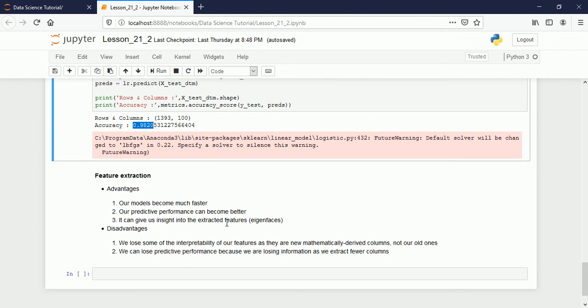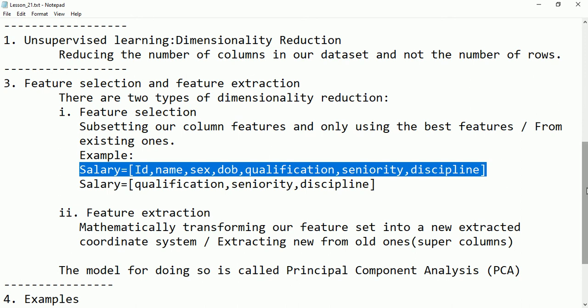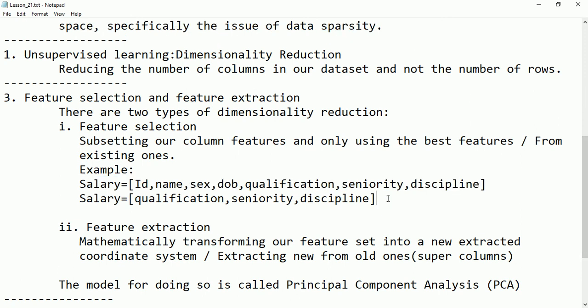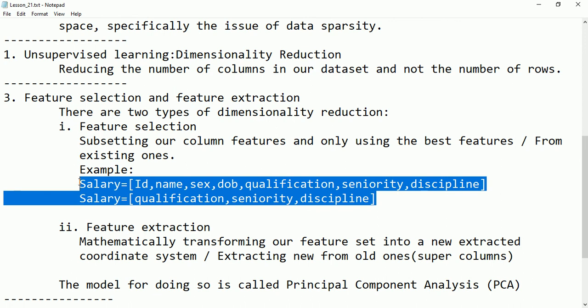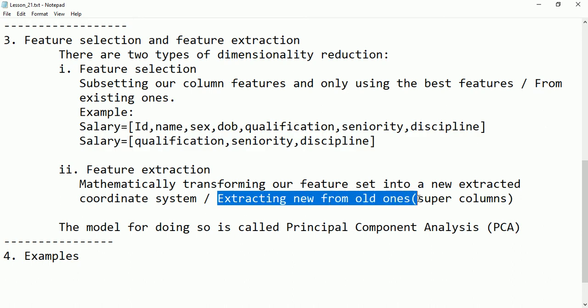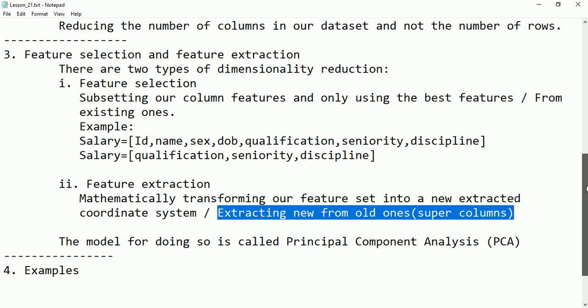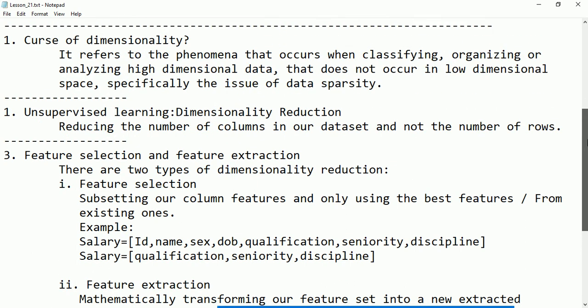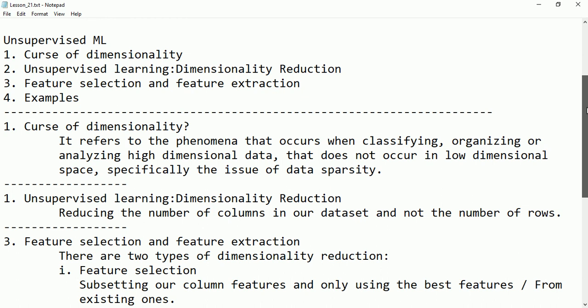We also talked about the advantages and disadvantages of feature extraction. Here I gave you the example of feature selection. You have to understand this whenever you compare feature selection and feature extraction. In feature selection, we only take a subset of the existing columns, but in feature extraction, we extract new features from the old ones. These are called super columns. They may be the same column or some other newly generated columns, based on the relationship and correlation between the columns.